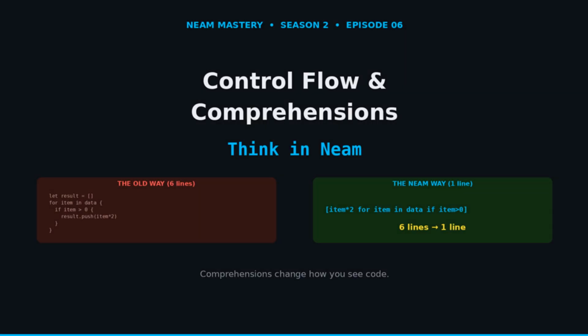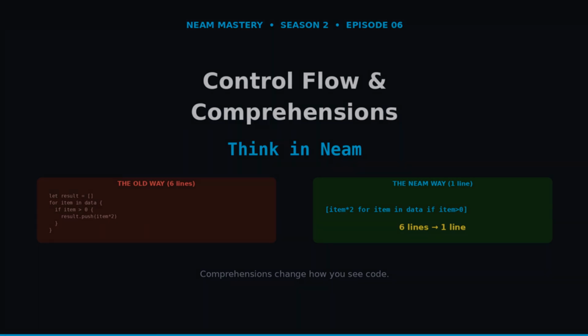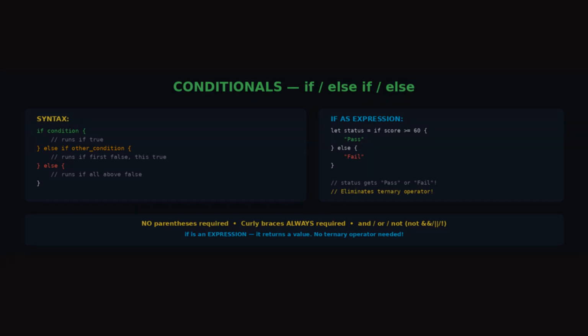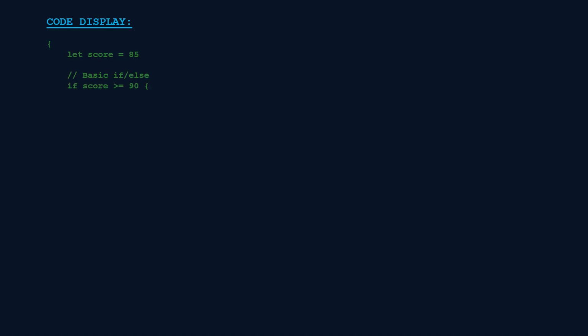Today we master control flow in Neam, from simple if statements to comprehensions that compress entire algorithms into one readable line. Conditionals in Neam are clean. If else. No parentheses required around the condition, though you can add them for clarity. Curly braces are always required. No single line if without braces bugs here.